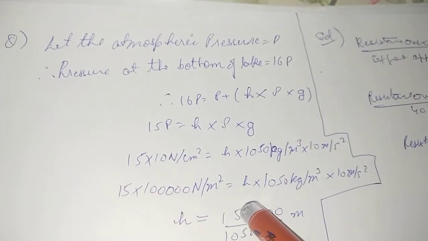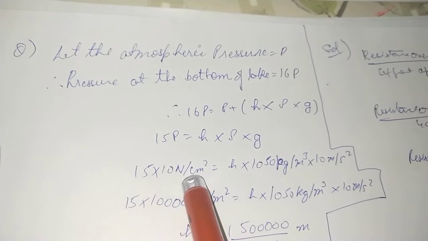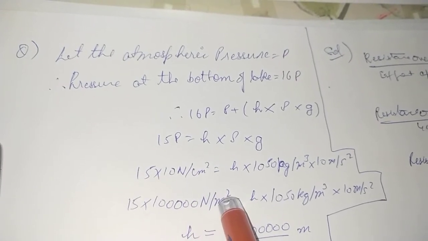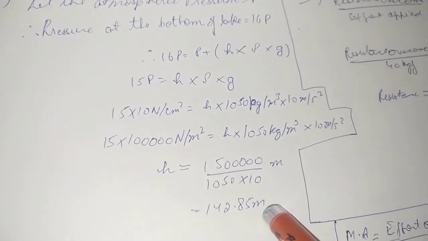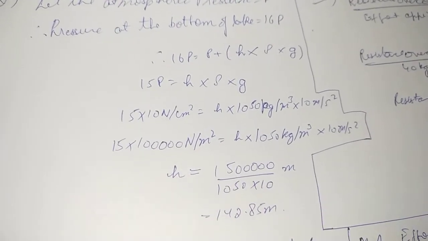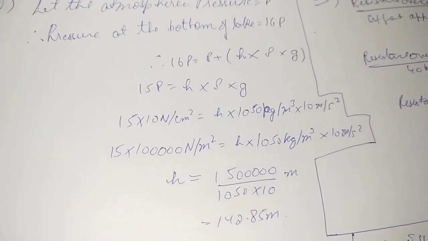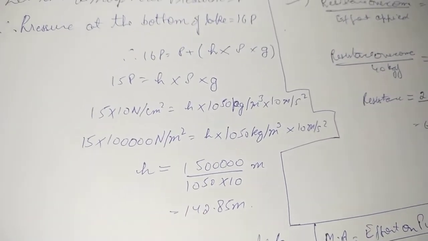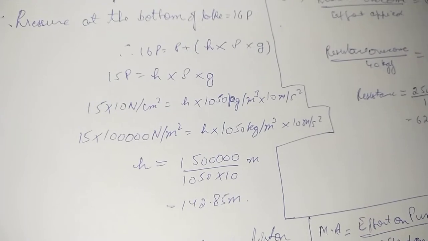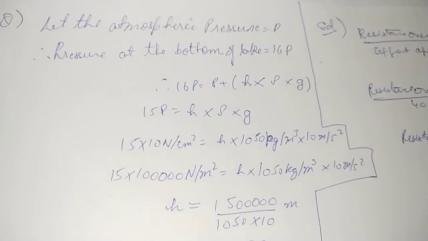On substituting the values, we'll have to convert square centimeter to square meter, so divide by 100 twice, and cross multiplying we get the height of the salt water as 142.85 meter. All right.